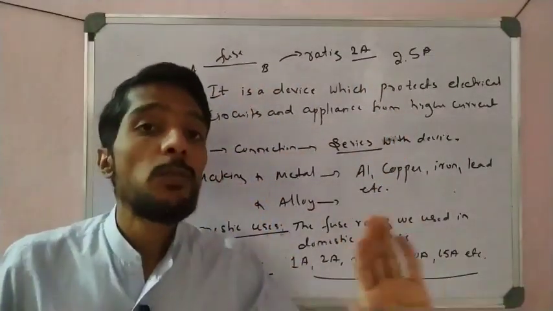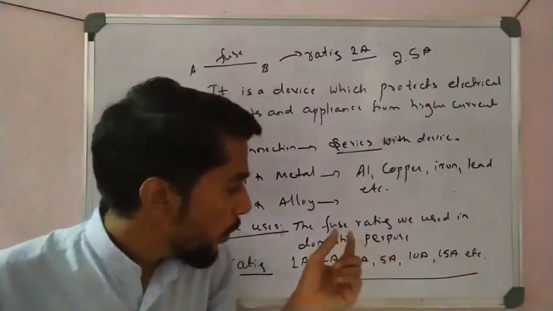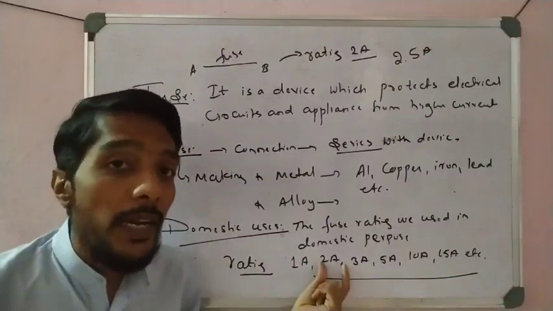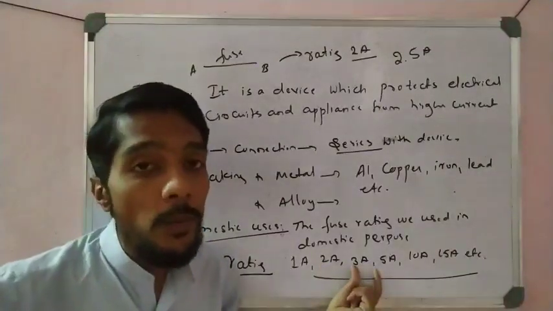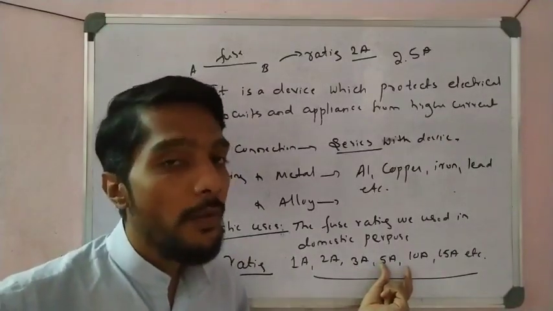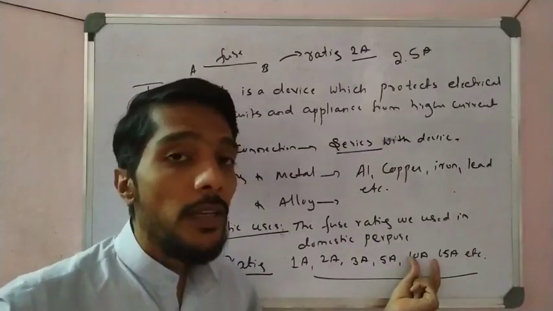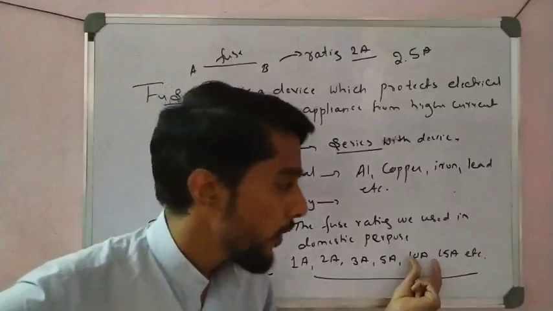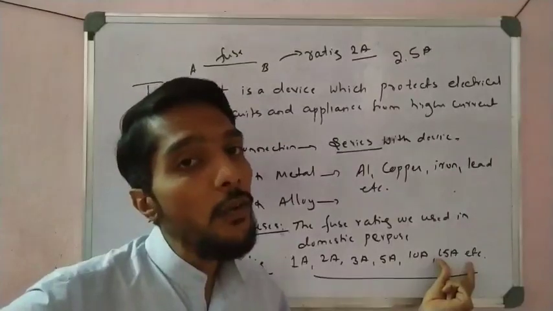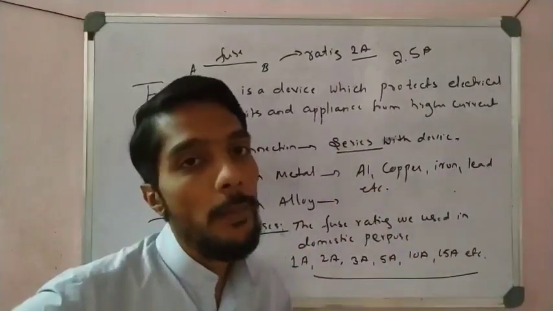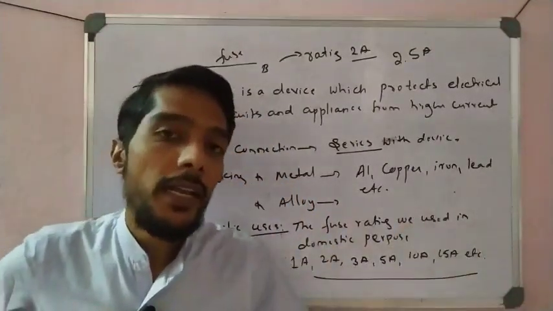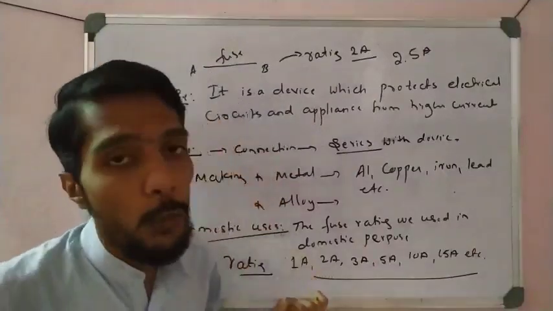Rating is nothing but the maximum current flowing into the fuse. Rating 1 ampere means maximum current 1. Rating 2 ampere means the maximum current is 2. Rating 3 ampere means the maximum current that can flow is 3 ampere. Rating 5 means the maximum current through a fuse is 5 ampere. Rating 10 ampere means the maximum current is 10 ampere. 15 ampere means the maximum current through a conductor is 15 ampere. Above that, the fuse will break. Under the rating only it works, above the rating it melts, right students? So you have to remember these points about the fuse.